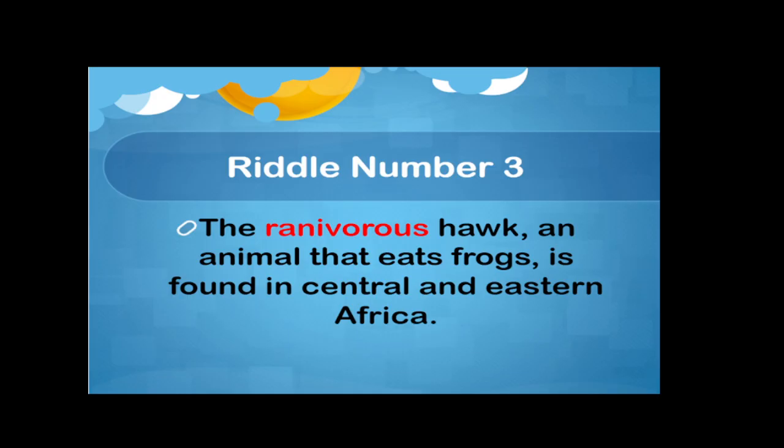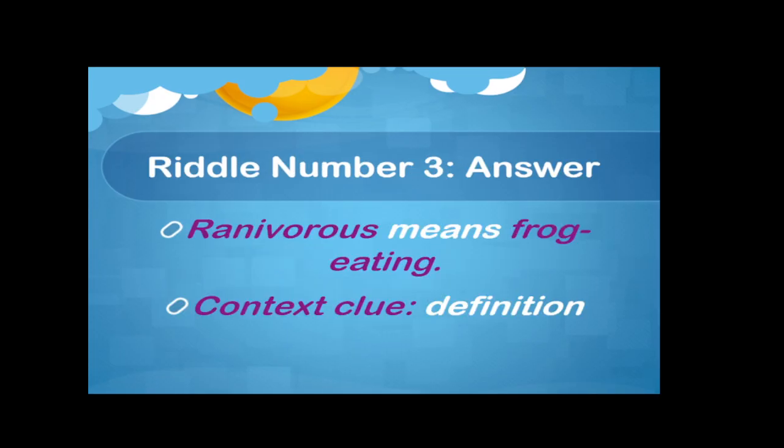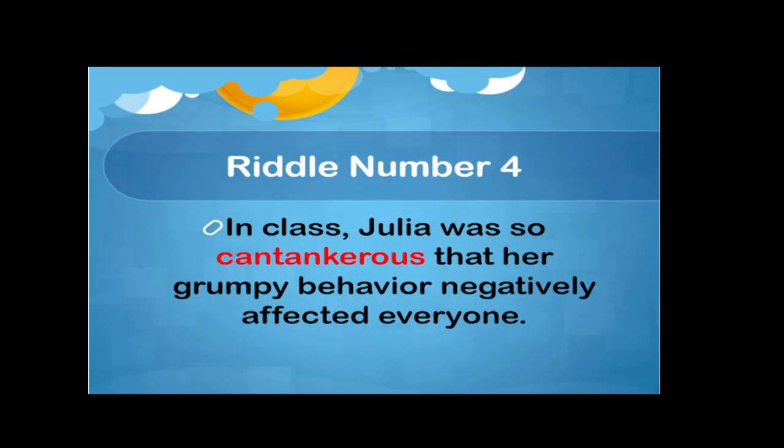Okay, let's see what you did. Riddle number 3's answer: ranivorous means frog eating. Because we would know what that word means, we would have used a definition clue to figure out our answer.